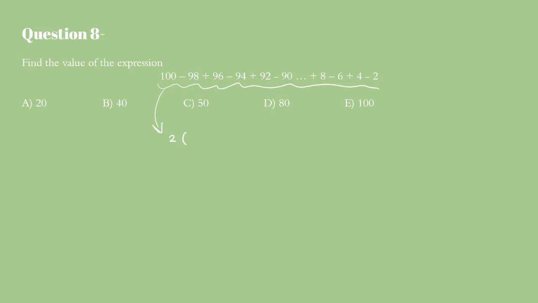Because we've seen that, we can now write this expression as 2 factored out, parentheses, 50 minus 49 plus 48 minus 47, dot, dot, dot, 4 minus 3 plus 2 minus 1.